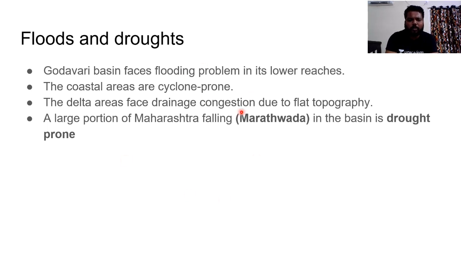So floods and droughts are most common in this region. Godavari faces huge flooding problems in the lower reaches as it increases its velocity, and coastal areas being cyclone prone, huge amount of water would be drained, and the delta faces huge drainage congestion due to flat topography. So these are the reasons why we would be having floods. But the upper reaches present in Maharashtra, falling in the Marathwada region, are drought prone. So Godavari is known for floods and droughts: floods in the lower reaches and droughts in the upper reaches.